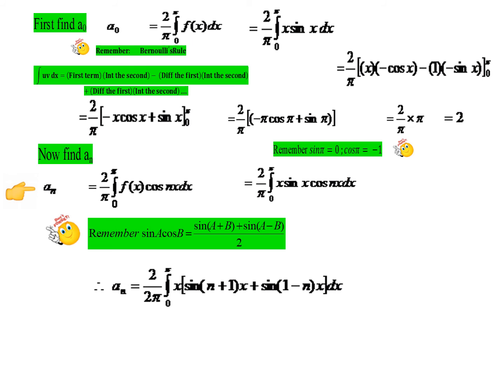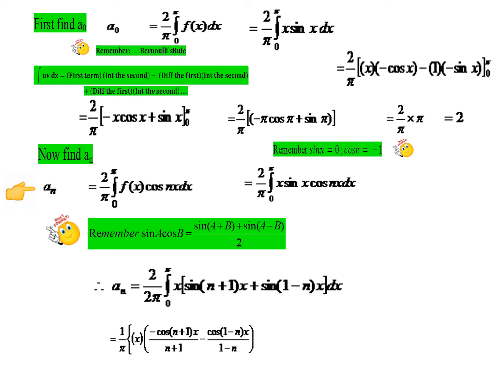Now when you look at this term, it is having only two factors. The first term is x, and the second term we can consider as sin n plus 1 x plus sin 1 minus n into x. And when we integrate this now, we get 1 by pi into, keep the first x, integrate the second. So when we integrate the second term, what we get? Sin when we integrate gives minus cos. So minus cos n plus 1 x divided by n plus 1, because sin ax when we integrate, what we get? Minus cos ax divided by a. So here that constant is n plus 1.